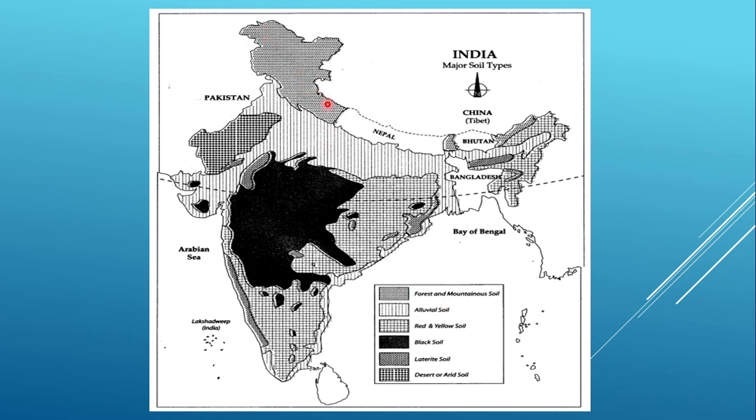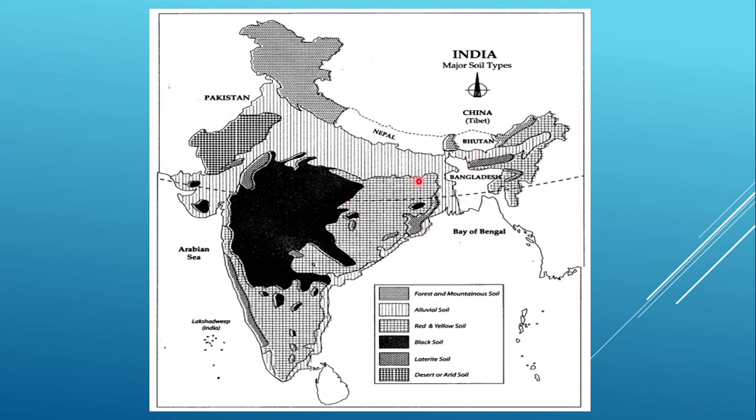Here you can see the first one, the forest and mountainous soil. This is in the Jammu and Kashmir area, plus some portions of Sikkim and Arunachal Pradesh, and similarly the Malabar coast and Konkan area. Then we have alluvial soil. This is the Punjab region, then Haryana, some portions of Himachal, whole of Gujarat leaving some small spots, some portions of Rajasthan, whole of UP and Bihar, Bengal, the Eastern Ghat places, and similarly the Brahmaputra region of Assam, where we find the alluvial soil.